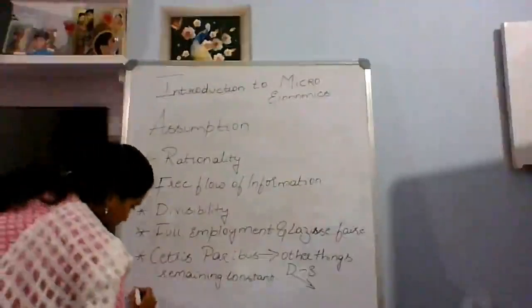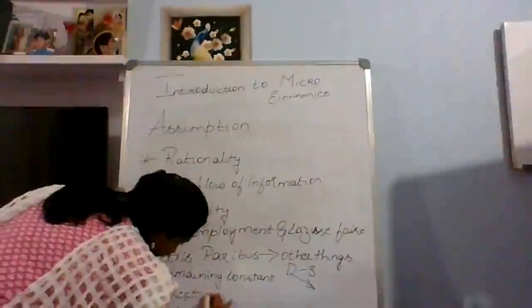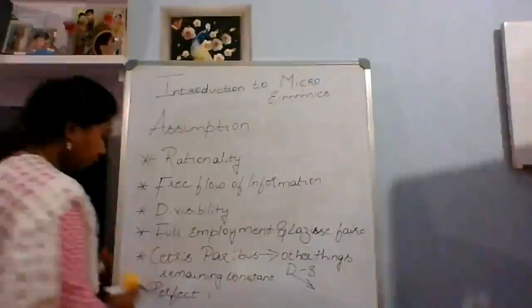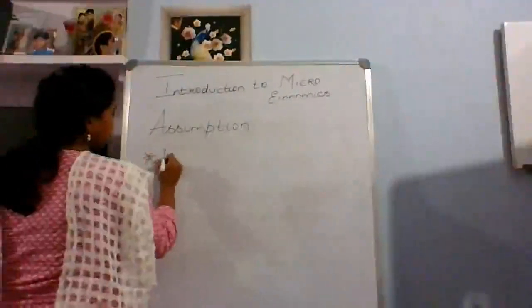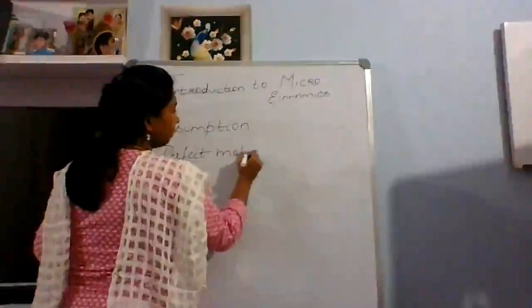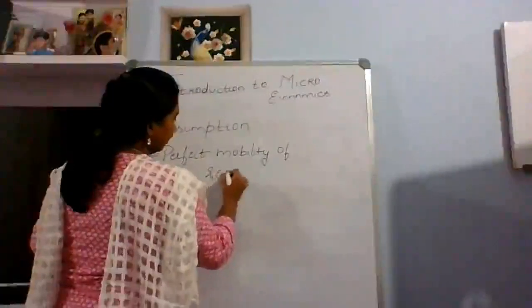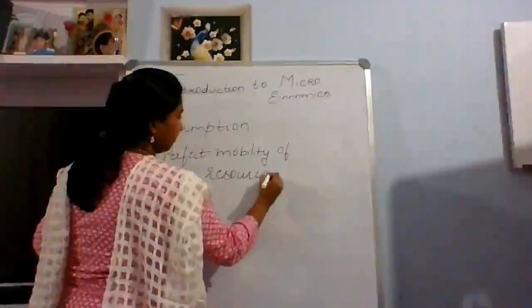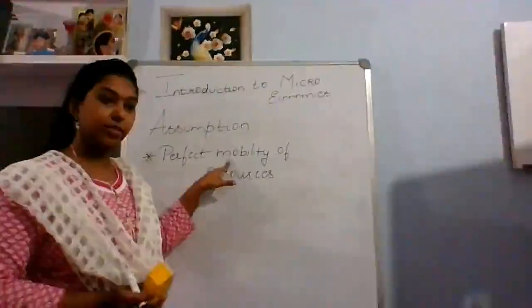The last one of these assumptions is perfect mobility. Okay, let me write it on the top. Perfect mobility of resources. What is mobility? Mobility is nothing but, you have a mobile phone.